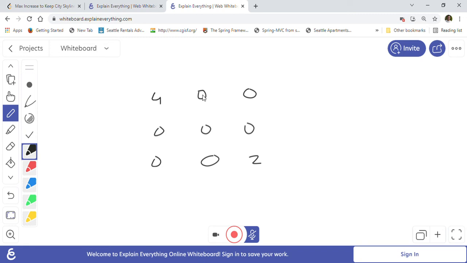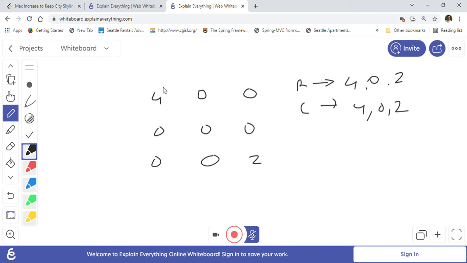If we go here, then 4 will be the maximum, and here 0 will be the maximum. So let's just write down. For row max, the maximum will be 4, 0 and 2, right? And column max will be 4, then 0 and then 2, for column max also.